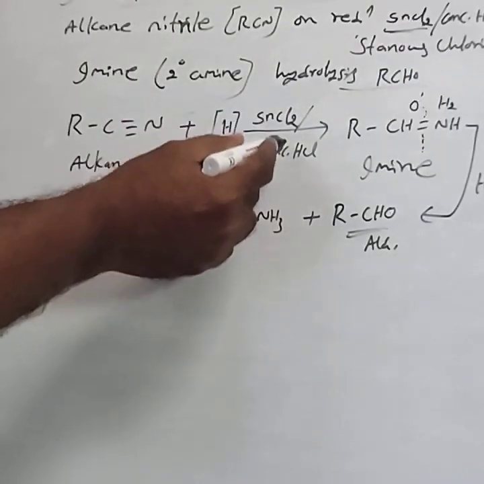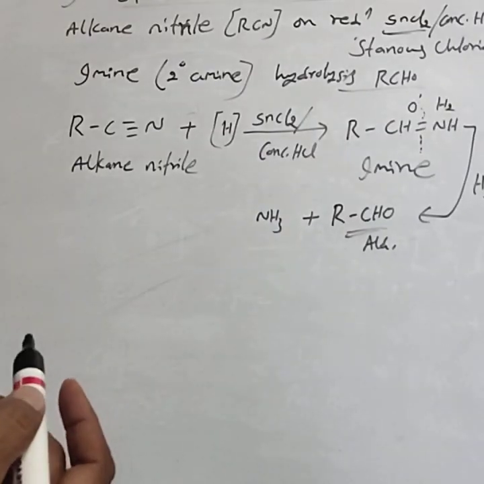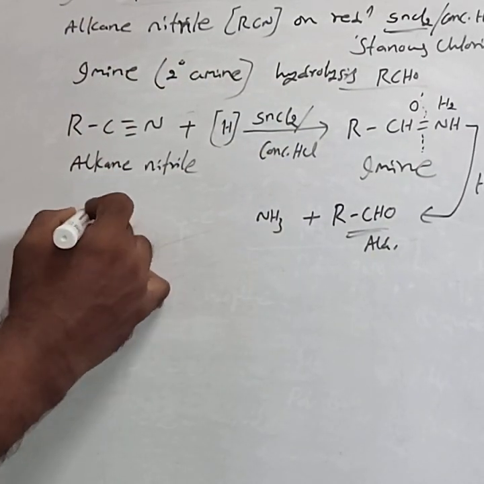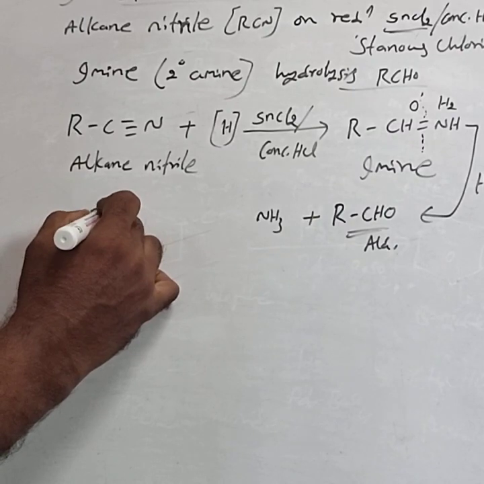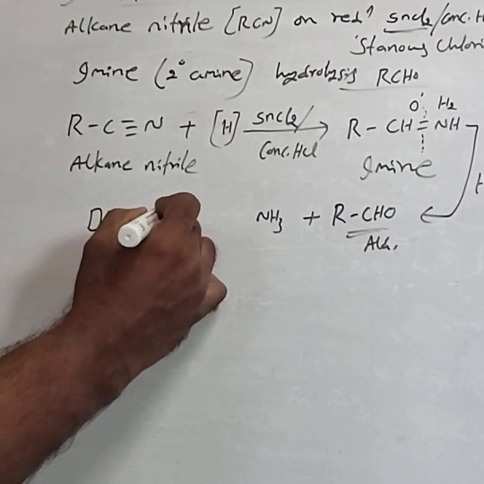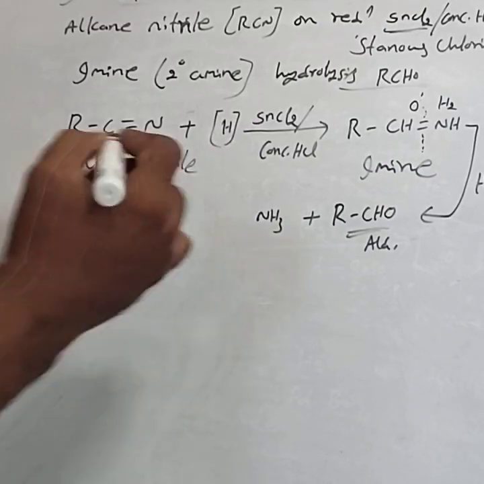Instead of using stannous chloride in concentrated HCl, alternatively you can use diisobutyl aluminum hydride, DiBALH.